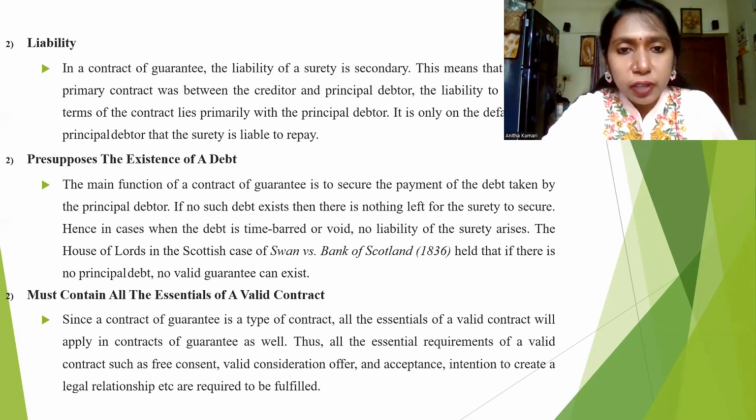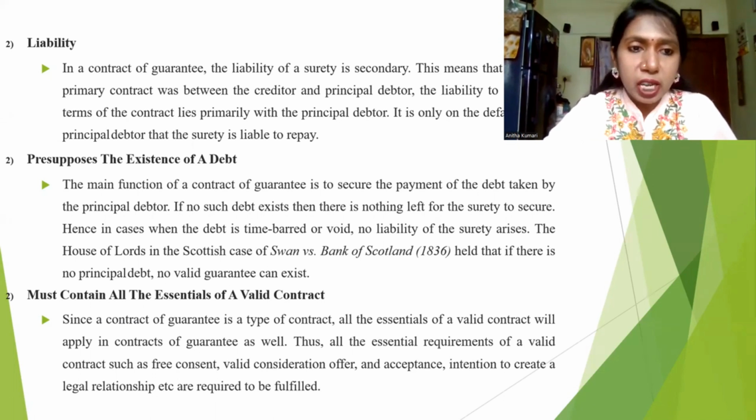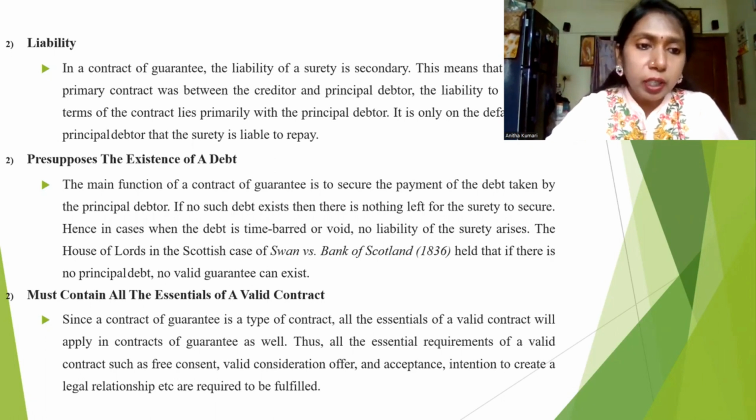The main function of a contract of guarantee is to secure payment of the debt taken by the principal debtor. If no such debt exists, then there is nothing left for the surety to secure. Once Suresh has paid the full amount before the fixed period, for example, myself, Suresh, and Vicky entered into a contract for 1 year, and he took around 2 lakhs from me, and before the 1 year ends he settles all the amount, the contract comes to an end. Here there is no way the surety will be involved further.